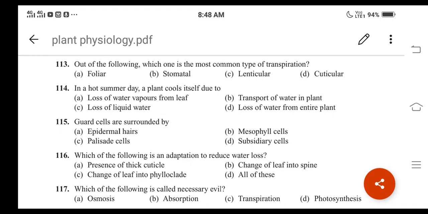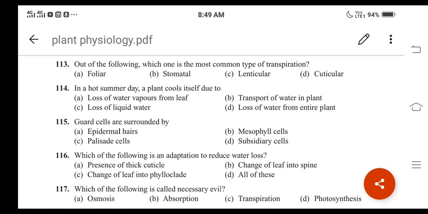So we call it lenticular transpiration. Then cuticular occurs through the cuticle, right? And the most common type of transpiration will be what? Stomatal transpiration only. The more relevant answer will be stomatal transpiration, right? Option B is the correct answer.